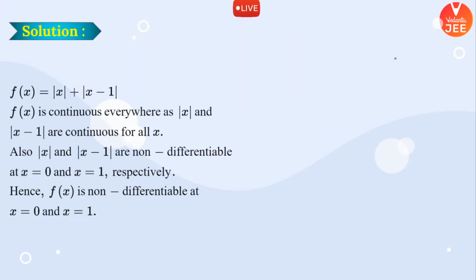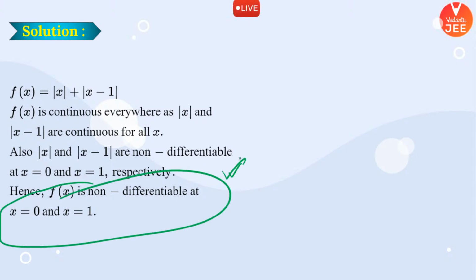So graphs help a lot in calculus. As I told you in the very beginning of your class 2021 sessions, I have taken 3 sessions specifically for the graph, so that when you find such kind of questions coming in front of you, you can kill such questions instantaneously, right? Yes, also I would like to tell you one thing. Non-differentiable function plus differentiable function will always be a non-differentiable function only.